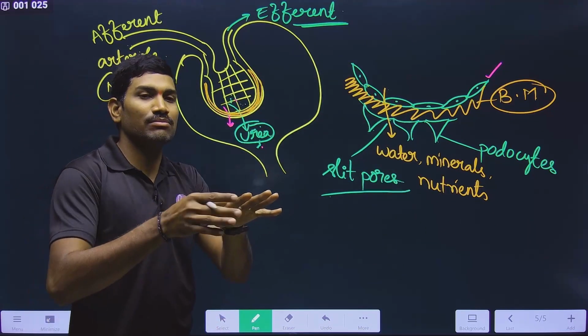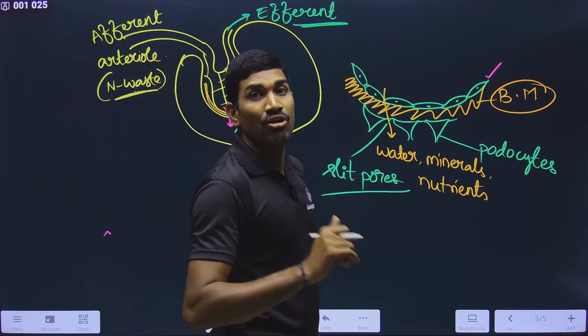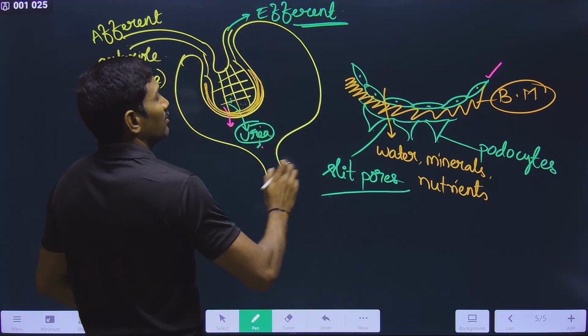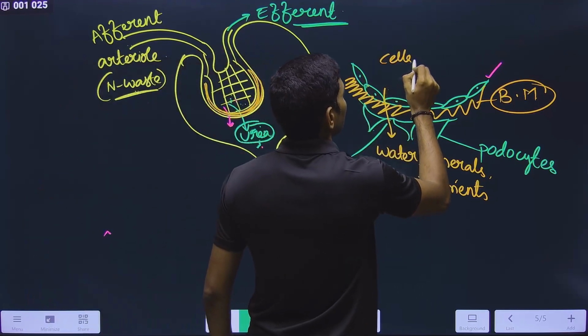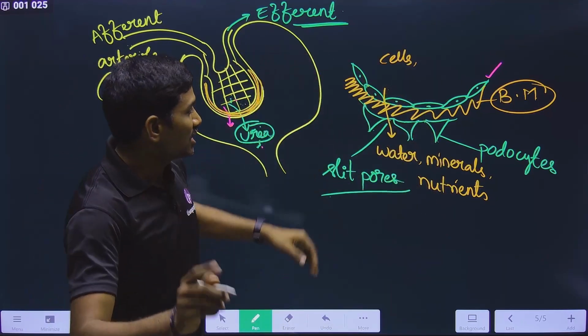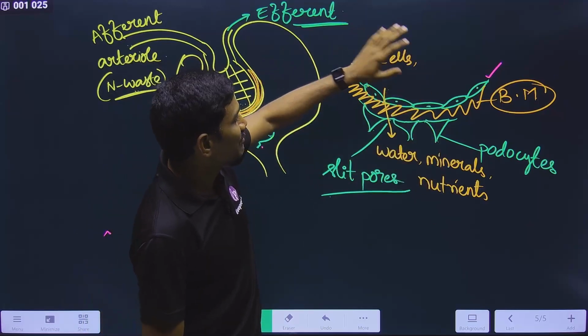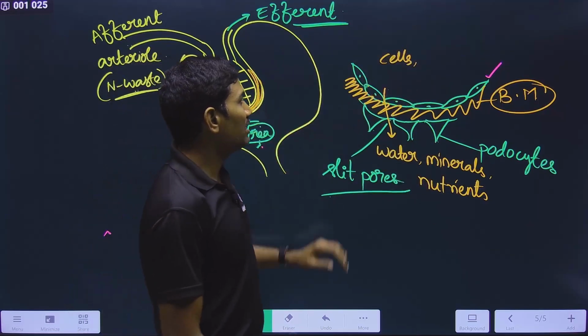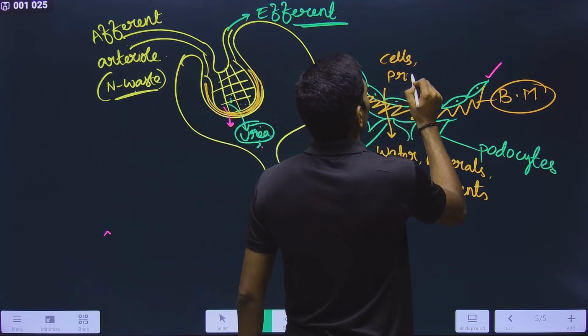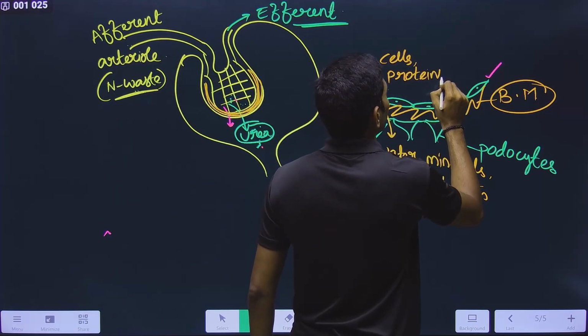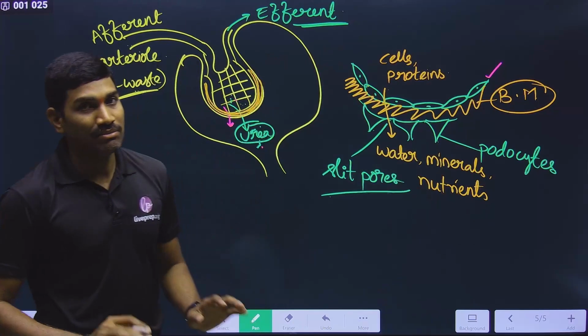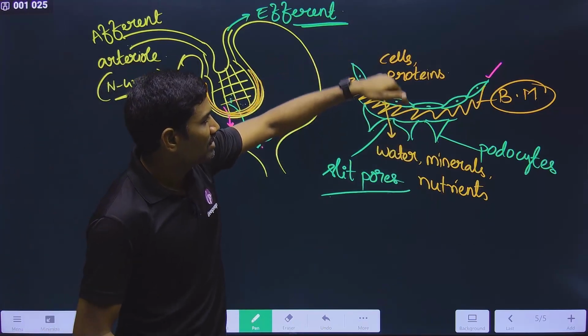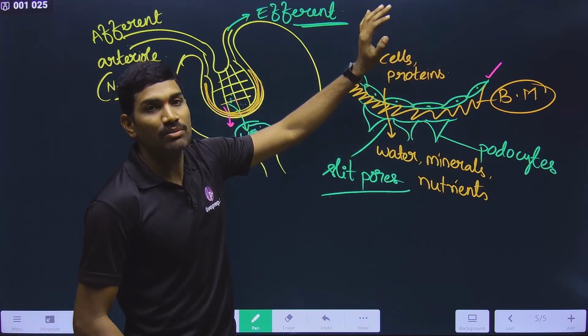So filtration is taking place means something is left over here. What is left within this blood? All the blood cells are left here. Please remember here, blood cells are not passing through this. Blood cells are left within this blood vessel itself. Not only blood cells, there are also some proteins present within this particular blood. Please remember this. Cells are not coming here, proteins are not coming here. These two are present here.